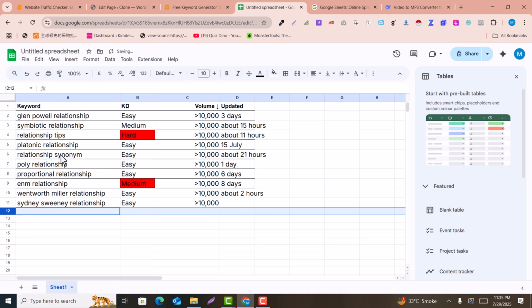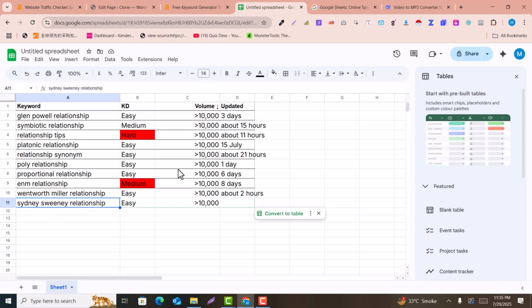And this sheet should have at least 100 to 200 keywords that will work for your next 6 months. So for now I have 11 keywords here, so you need to find at least 100 to 200 keywords for your relationship blog. This is the free method to do the keyword research.